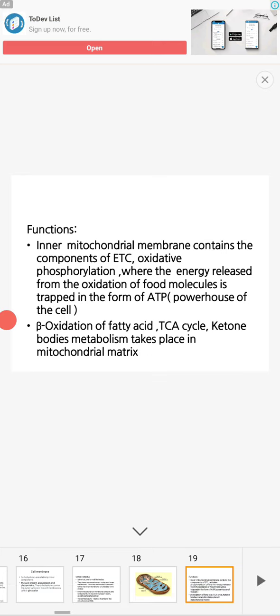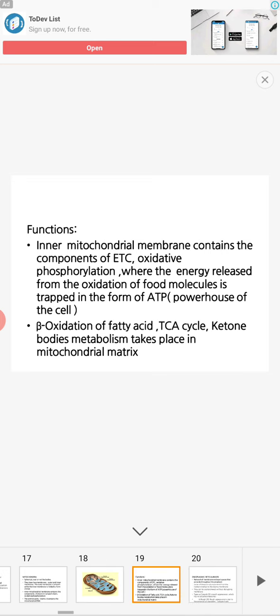Ketone bodies, if present above a certain level in the blood, are abnormal. Beta oxidation, the TCA cycle and ketone body formation take place in the mitochondrial matrix. So for many reactions, mitochondria or the mitochondrial matrix is the place.